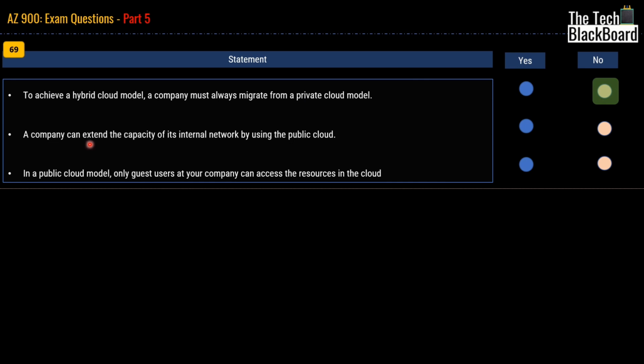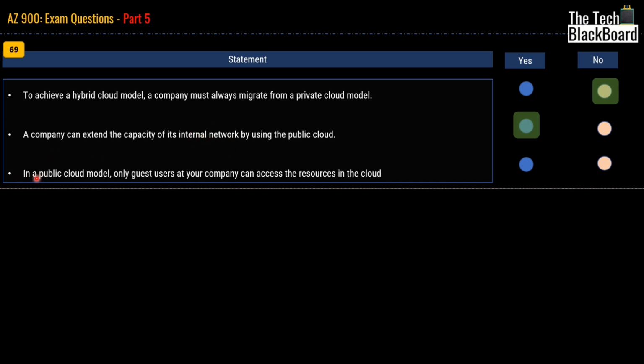It says that a company can extend its capacity of internal network by using a public cloud. So the answer for this statement is a yes. Of course, a company can extend its internal network by using public cloud, and thus it becomes a hybrid cloud model because now it's using both public cloud and internal network capabilities.